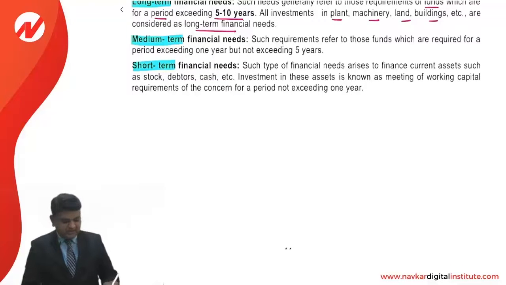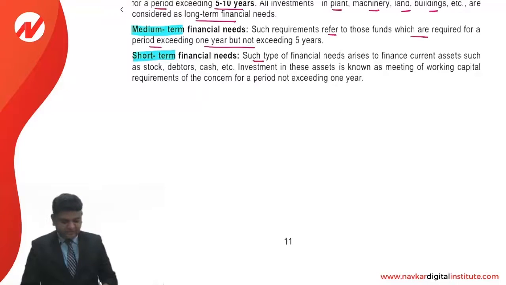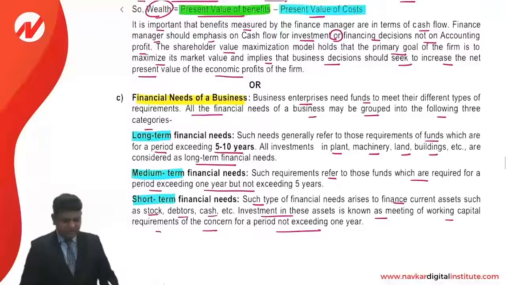Medium term: such requirements refer to those funds which are required for a period exceeding 1 but not exceeding 5 years, that is the 1 to 5 years range. Short term: such financial needs arise to finance current assets such as stock, debtors, cash and so on. Investment in these assets is known as meeting the working capital requirement of the concern for a period not exceeding 1 year, that is less than 1 year.